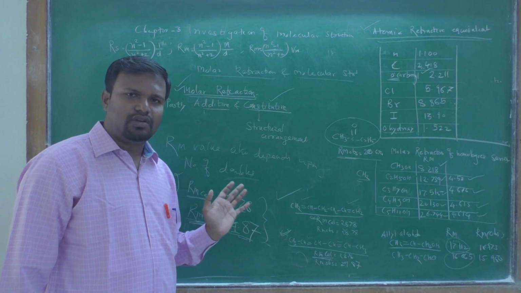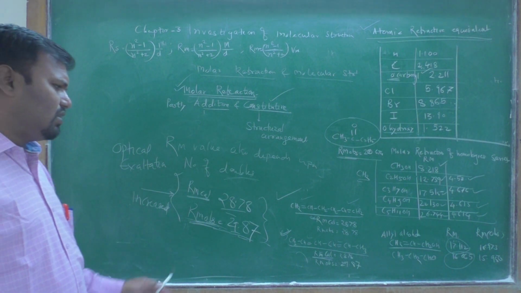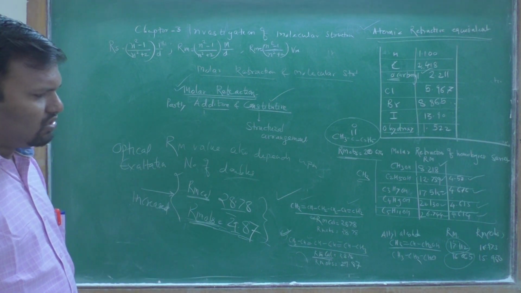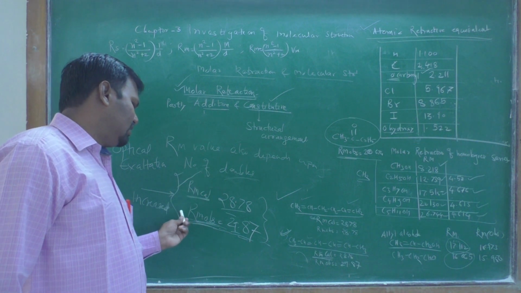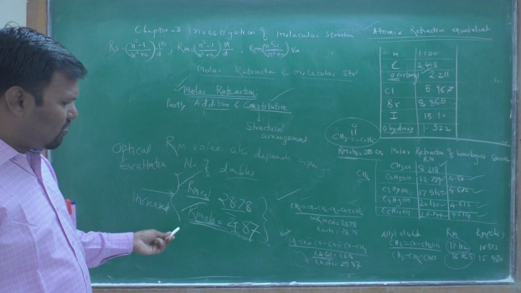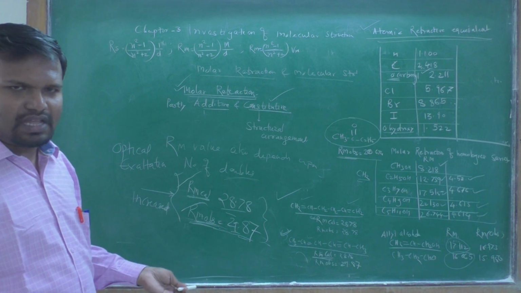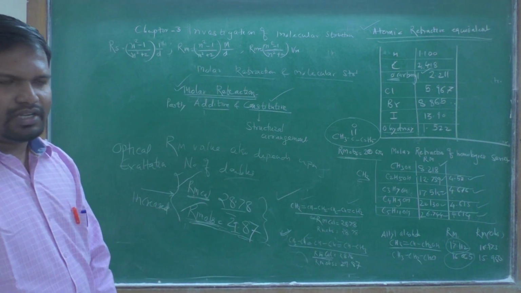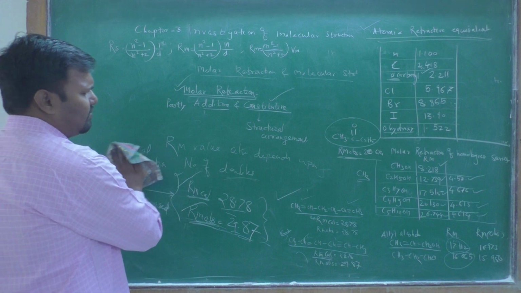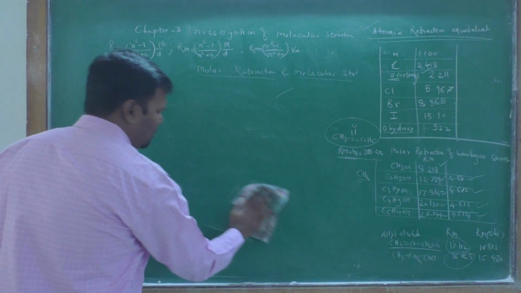That is nothing but optical exaltation. By calculating this value and the observed Rm, if the difference is higher, then you can say that conjugation must be present.